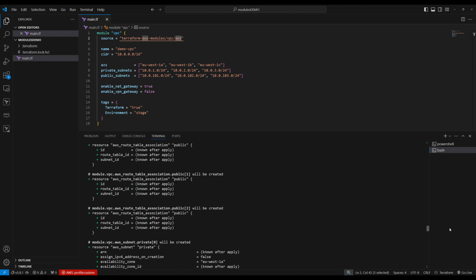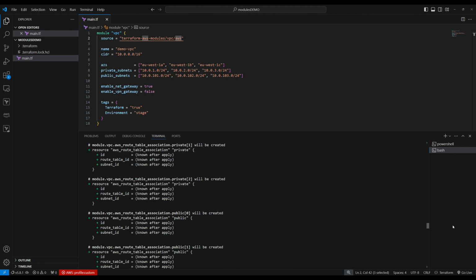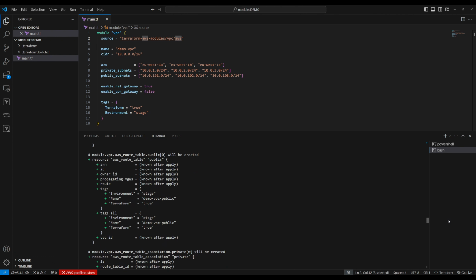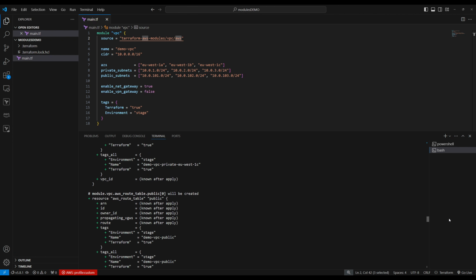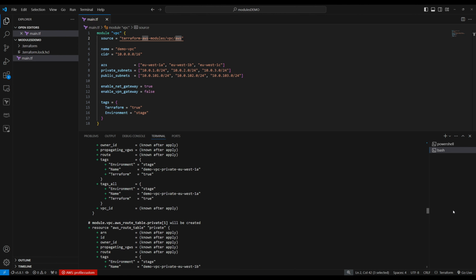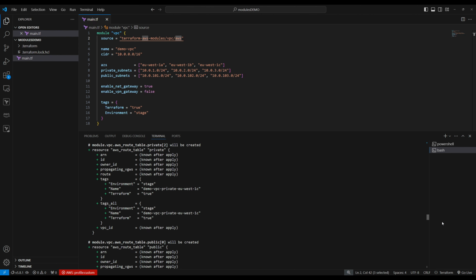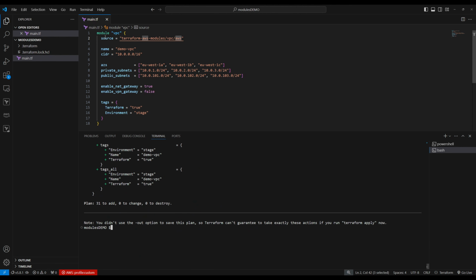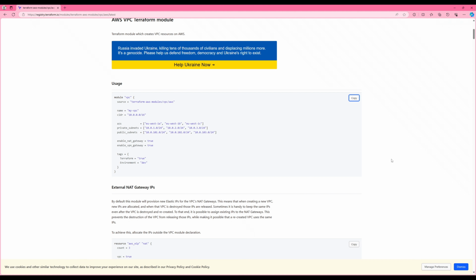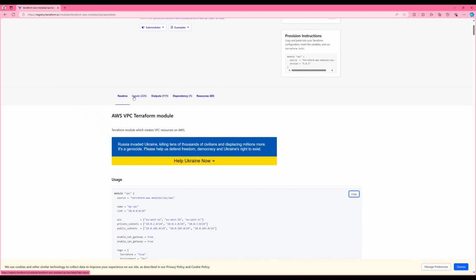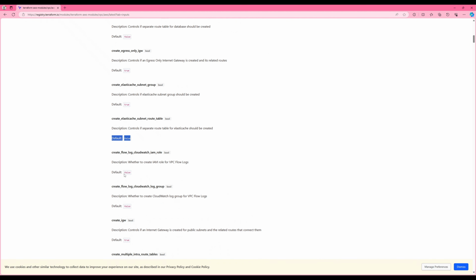Now it's going to create route table associations with the public and private subnet. These are route table associations. Also route table associations. These are route table, public route table, and private route tables. Right. So all these resources with the simple module you can create, and you can customize these variables the way you want. You can go to this one right here and go to input values. These are the input values it will pick up. You can customize whatever you need.